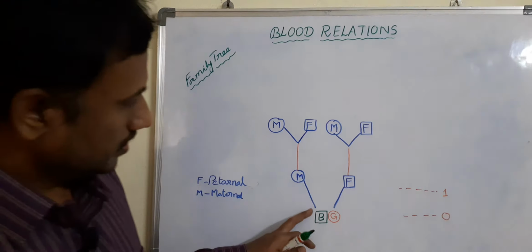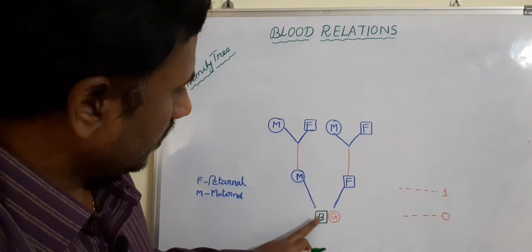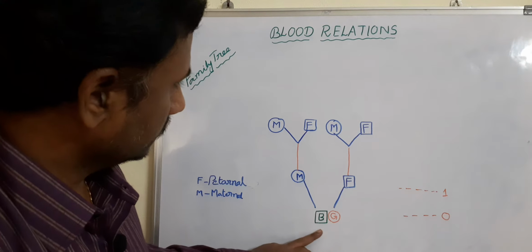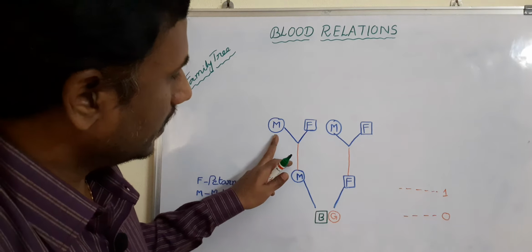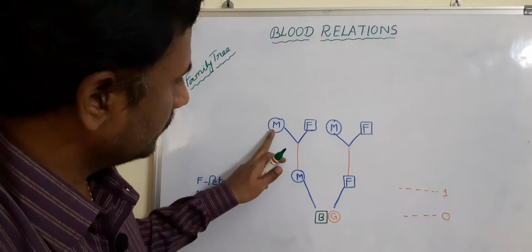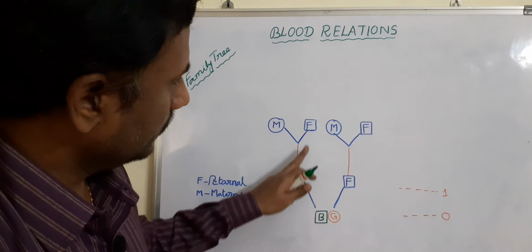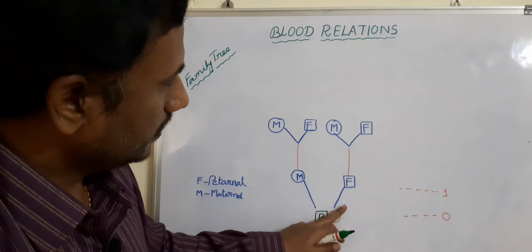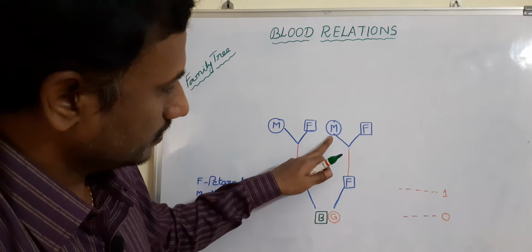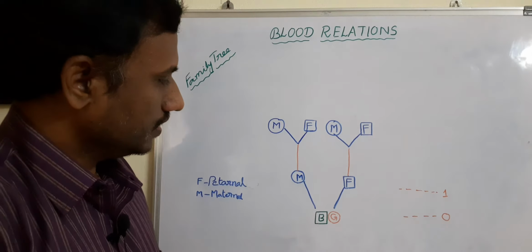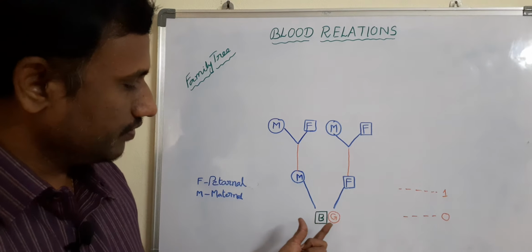That means for B or G, for these children, what relation can we call them? Grandmother. That too, mother side means maternal grandmother and maternal grandfather. Here, paternal grandfather, paternal grandmother. Okay. Now, here just observe once again, listen carefully.